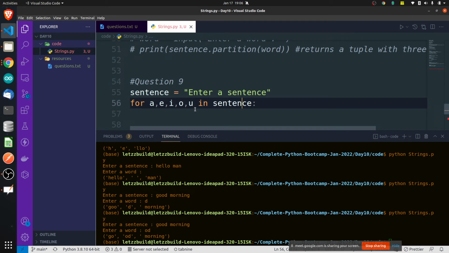This will not work. Why? Because here you are trying to iterate over a sentence, correct? You are trying to run a for loop over a sentence, and the for loop has only one variable, which is going to hold every letter of the sentence. First of all, you should understand that.